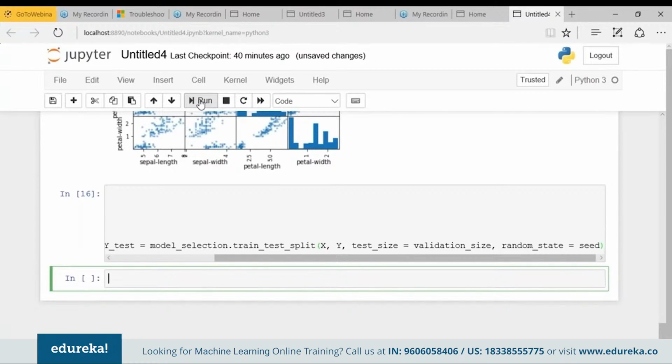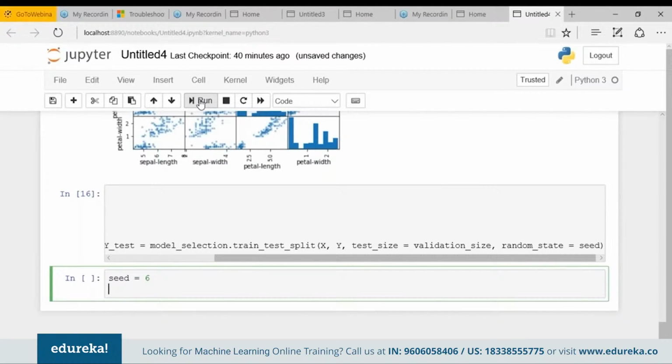For this, we'll use 10-fold cross-validation to estimate the accuracy. So what it will do, it will split our data set into 10 parts, train on the 9 parts and test on the 1 part. And this will repeat for all combinations of train and test splits. So for that, let's define again my seed, that was 6 already defined, and scoring equals accuracy. Fine. So we are using the metric of accuracy to evaluate the model.